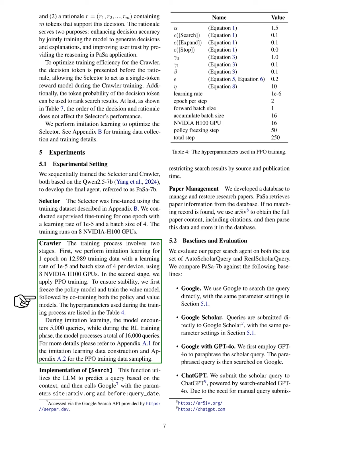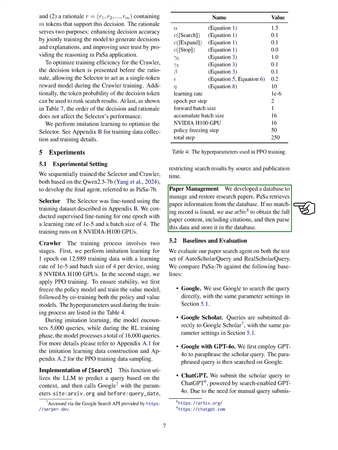Section: Implementation of search. In this section, we describe our implementation of the search function. This function uses a large language model, LLM, to predict a query based on the context and then searches Google with specific parameters, limiting results to archive.org and a certain publication date.